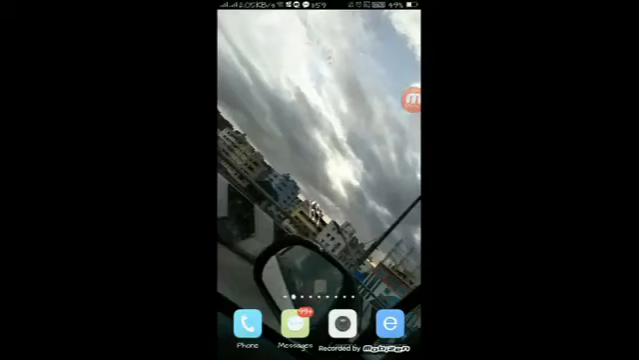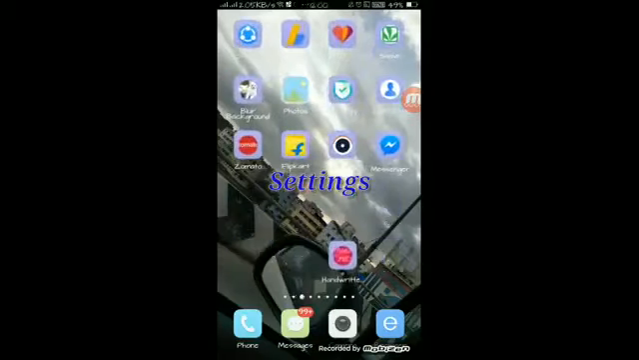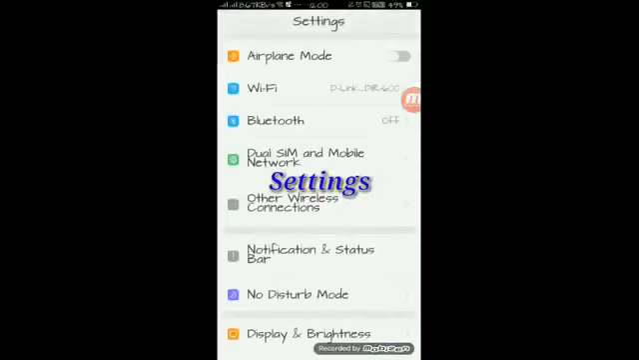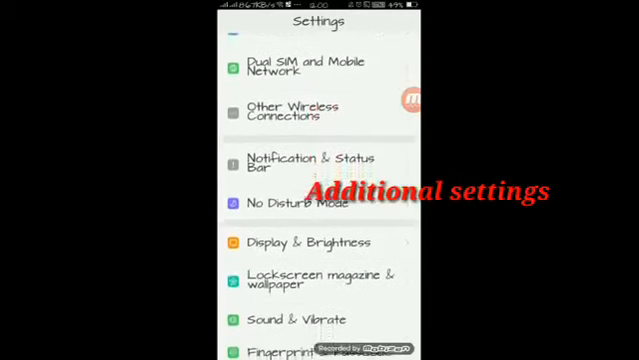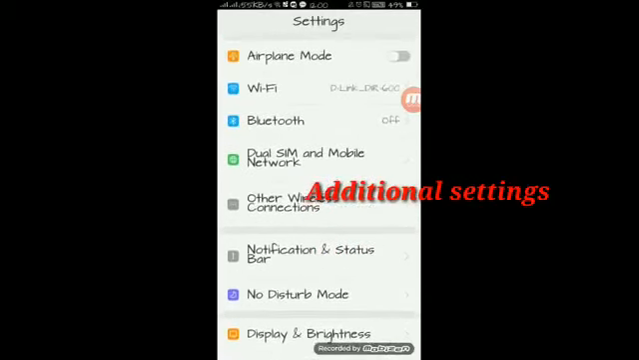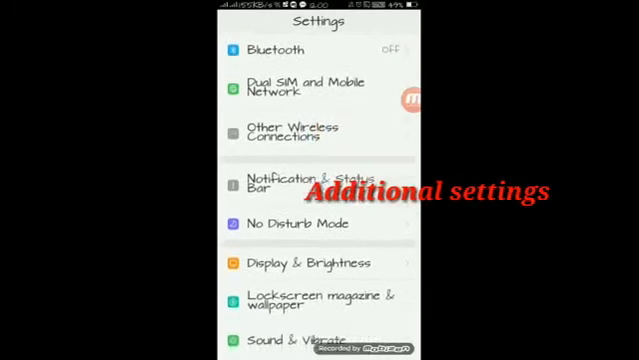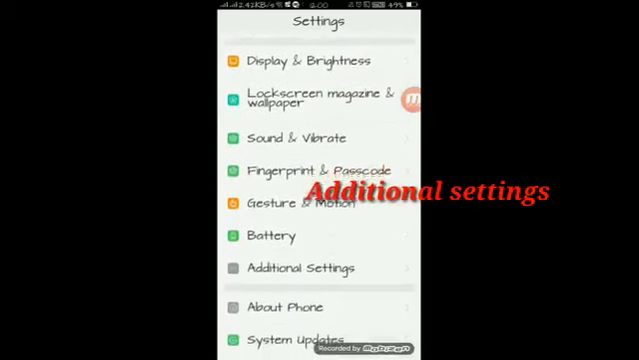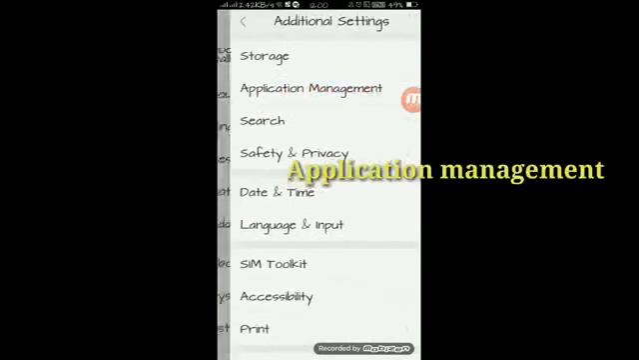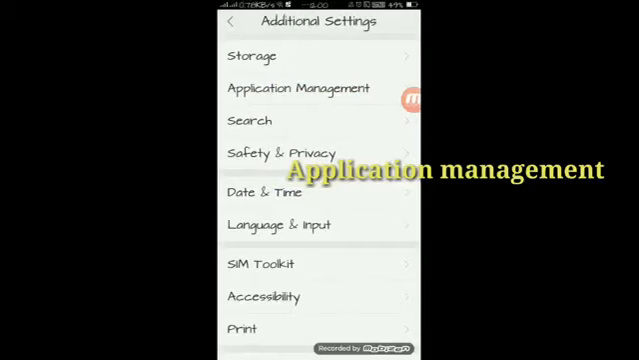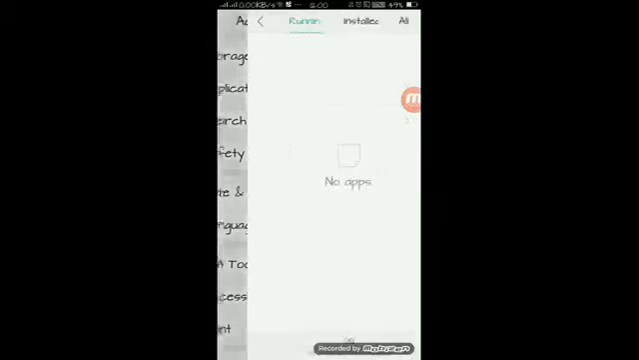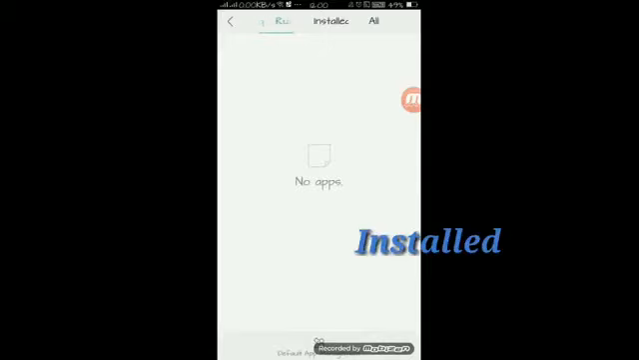Step 1. Settings. Additional settings. Application management. Installed.